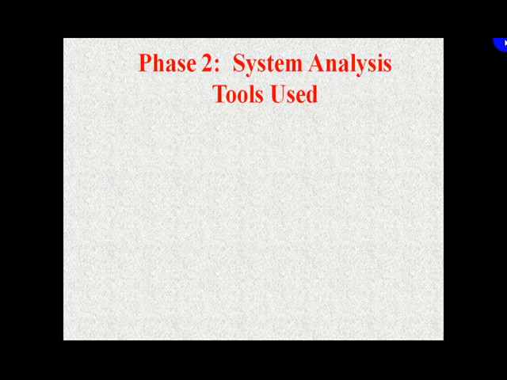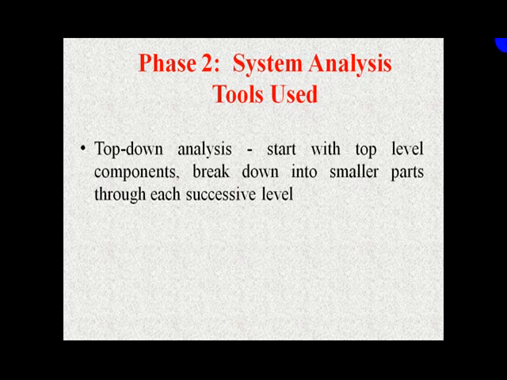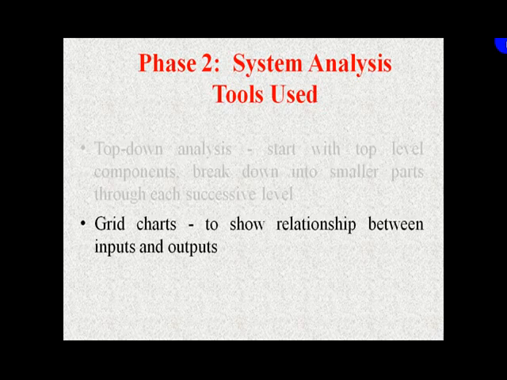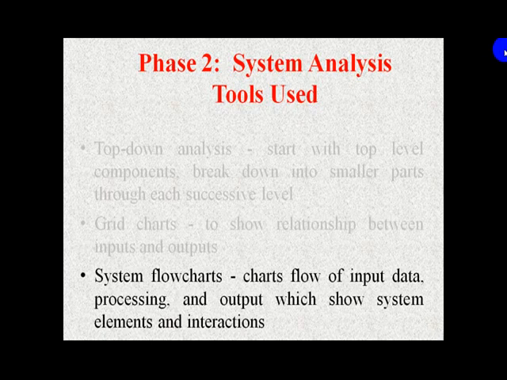Now we will also briefly discuss the tools that will be used in the system analysis phase. First is top-down analysis. You start with the top-level components and break them down into smaller parts through each successive level. Next are grid charts to show the relationship between input and output, because we have already told you that we have to make a rough sketch of various components, their relationships and so on.